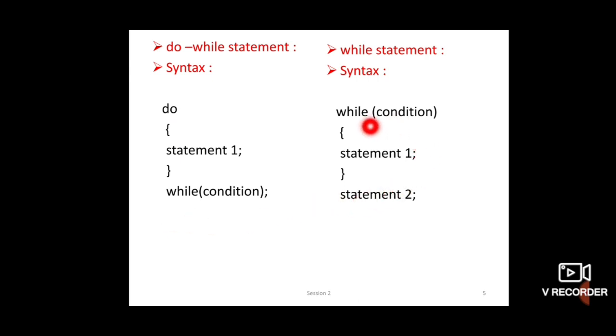But in while loop, first the condition is checked. Depending upon this condition, if the condition is true, then statement 1 is executed. If the condition is false, then statement 2 is executed. So in while loop, first we check the condition, and in do while, the condition is checked at last. This is the difference between them. Many times while loop is used. Now see, next is for loop.